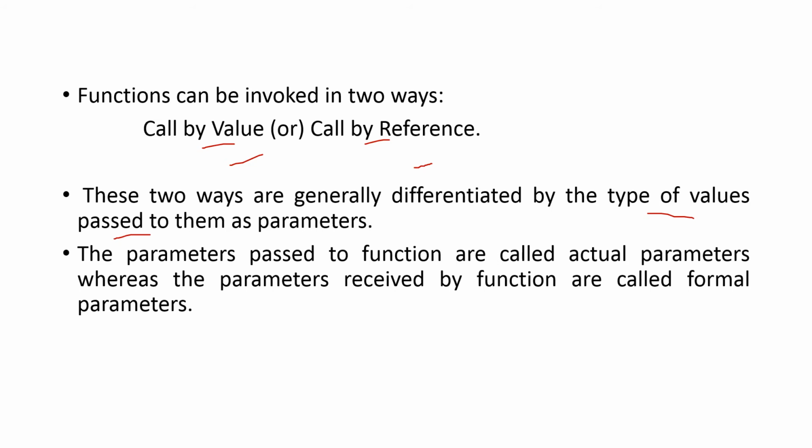See here it is written: parameters passed to a function are called actual parameters, whereas parameters received by the function are called formal parameters.